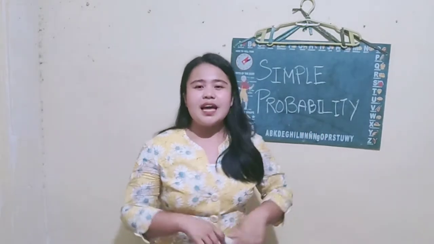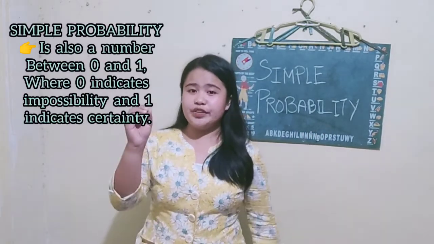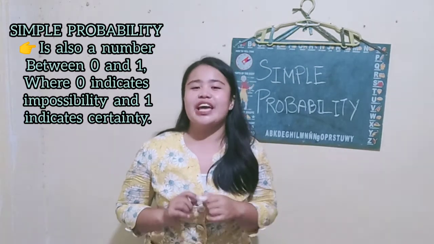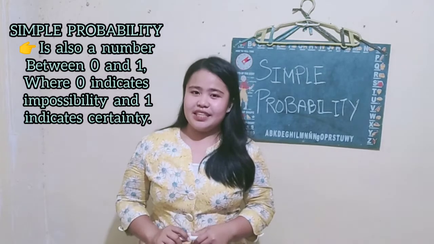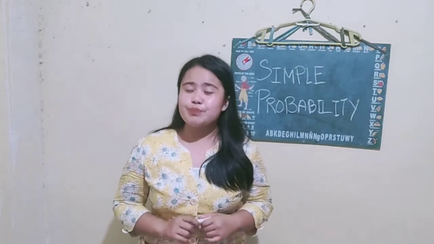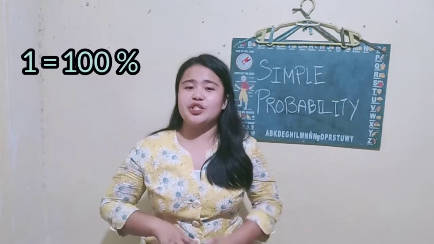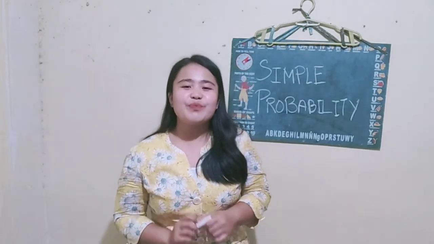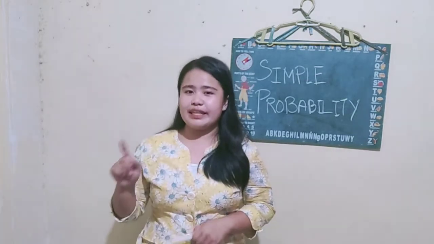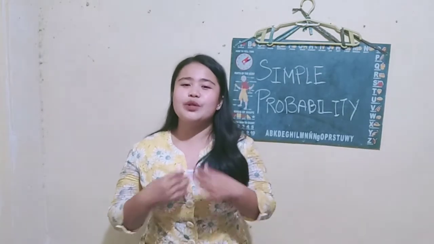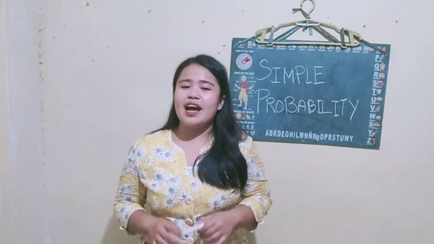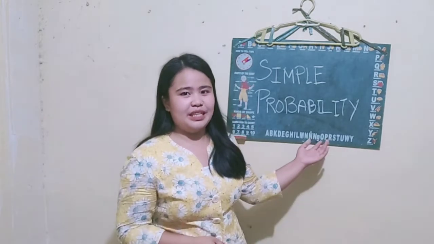Simple probability is also a number between 0 and 1, where 0 indicates impossibility and 1 indicates certainty. It means that in simple probability, our highest possible answer will be 1, which is 100%. Always remember that, class. But don't worry, I will give you many examples so you will identify how to get an answer in simple probability.